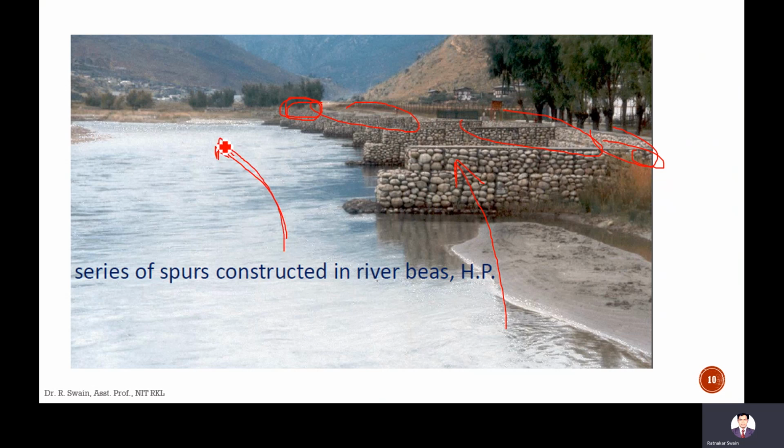Okay, in this direction the flow will occur. The flow will not occur in this direction. Okay, so these are the spurs. Spurs means vertical walls, stone walls.